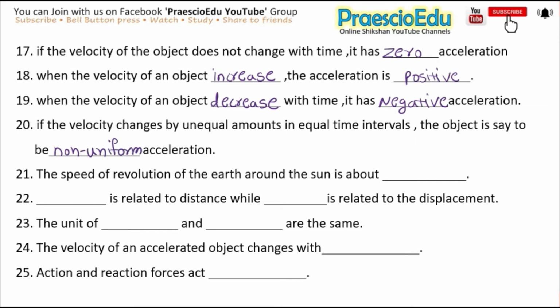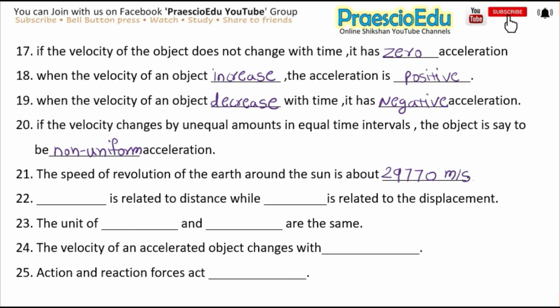Okay. Next one is, the speed of revolution of the earth around the sun is about dash, and the answer is 29,770 meter per second. Okay.